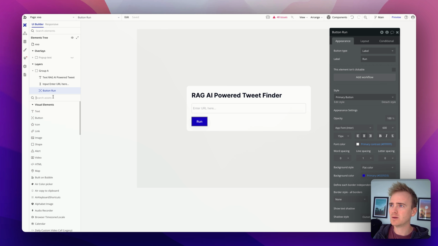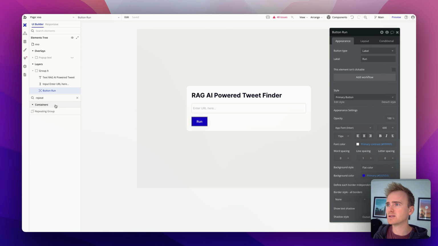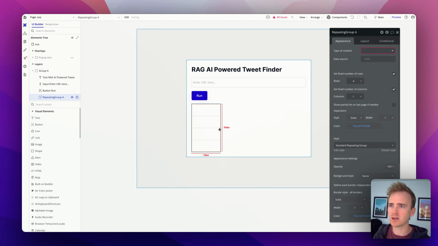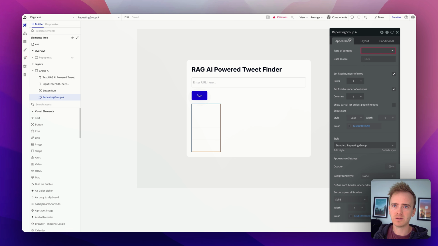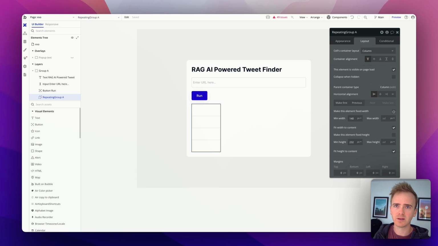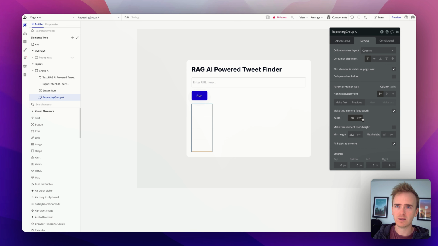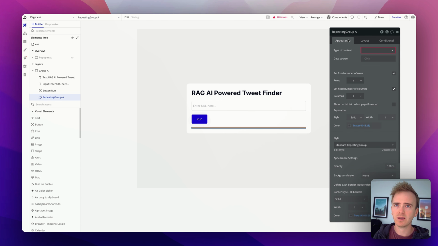So let's go back onto design, and all I've got here is some text, an input, and a button. So I'm going to add in a repeating group because I want to be able to show my results. So let's have this as a layout, make it width 100%. I'm going to say min height 0. So the content is not something that's already in my database.